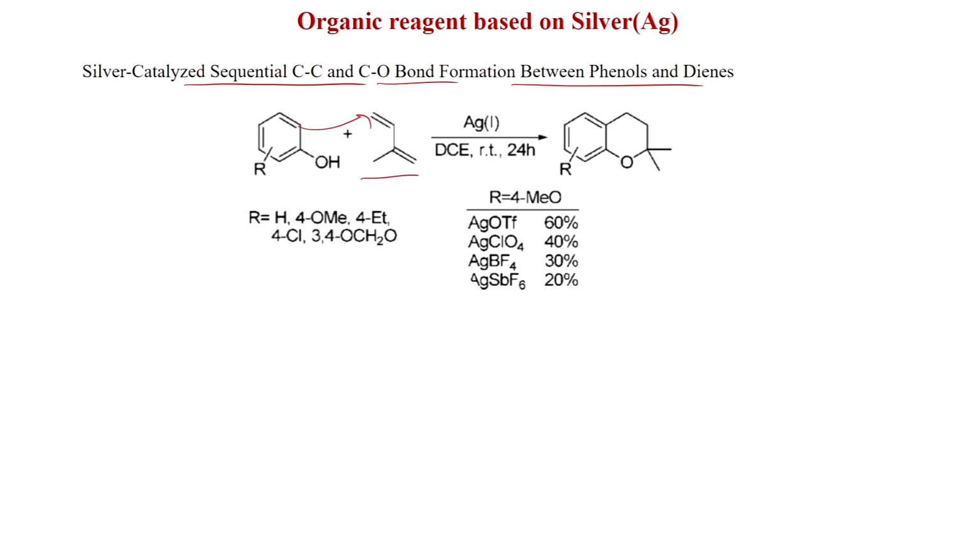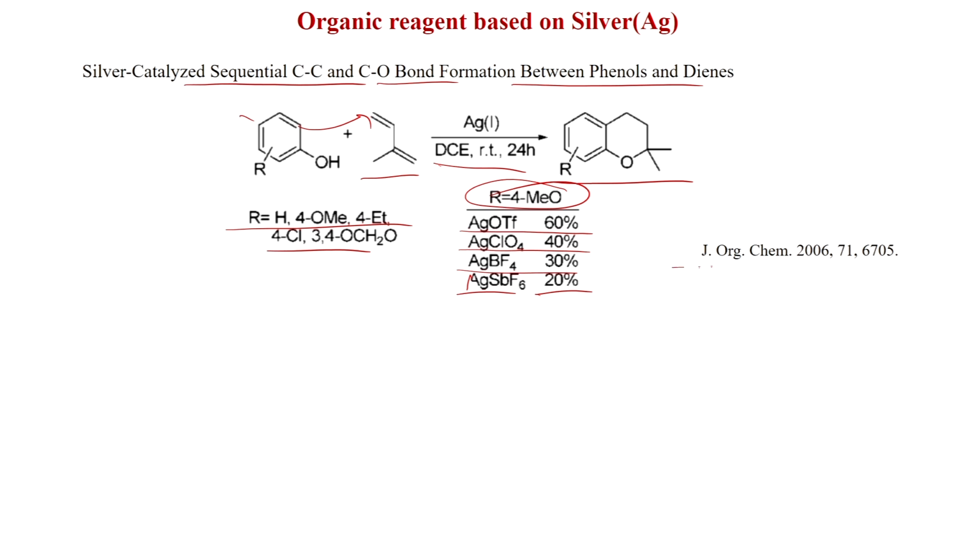So, here this attack will take place, followed by silver-mediated cyclization will give this, and different groups can be tolerated here, and with 4-methoxy group, R is equal to 4-methoxy, silver triflate gives 60% yield, silver chlorate 40%, silver tetrafluoroborate 30%, and AgSbF6 only 20% yield. This was published in JOC. So, here the silver is acting as a Lewis acid, Friedel-Crafts reaction is happening, followed by the oxocyclization.